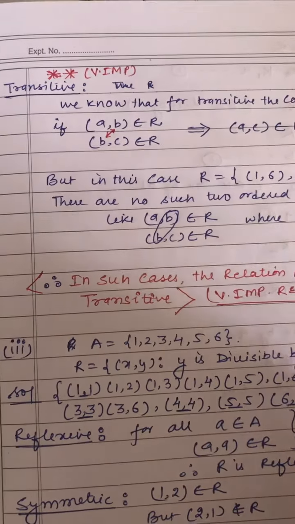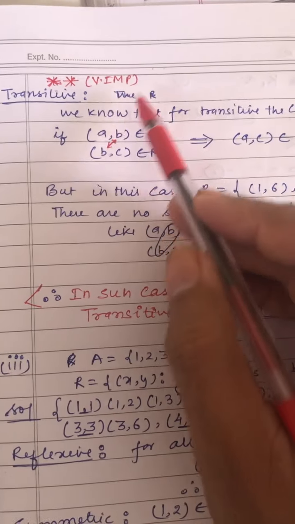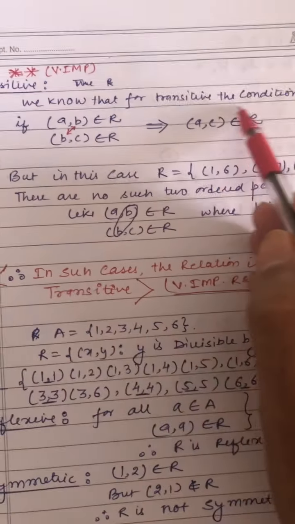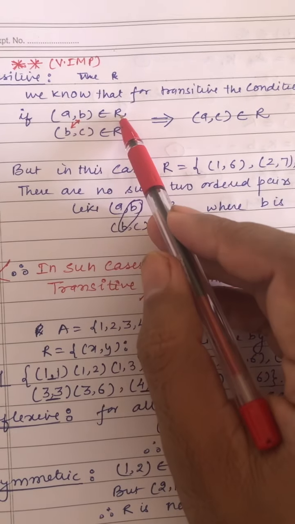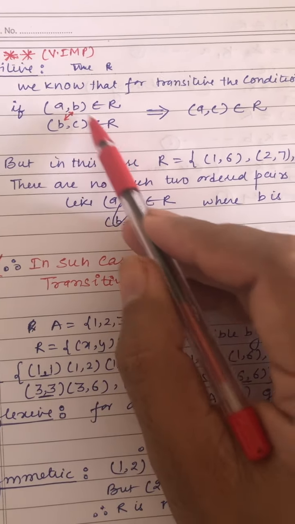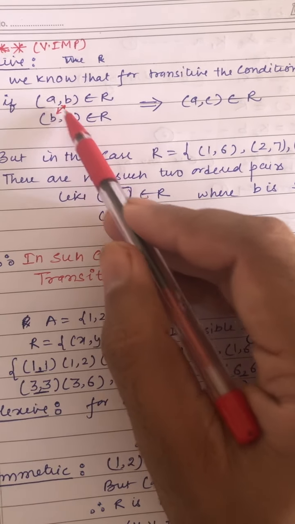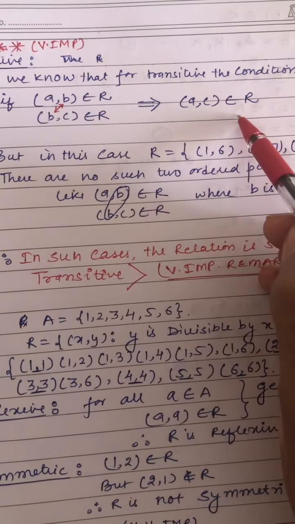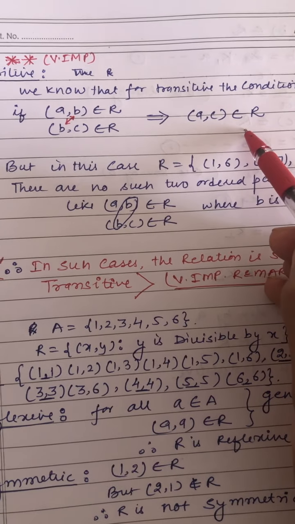Now, transitive is very important. For transitive, again I will tell you the condition. If (A, B) belongs to R and (B, C) belongs to R, then these two B's have to be identical. Then if (A, C) also belongs to R, we will say that the relation is transitive.